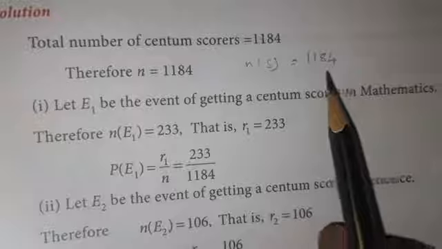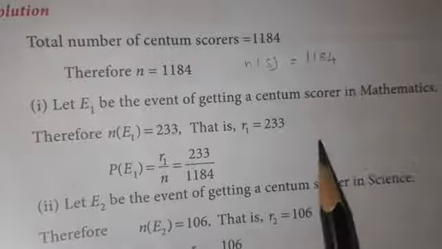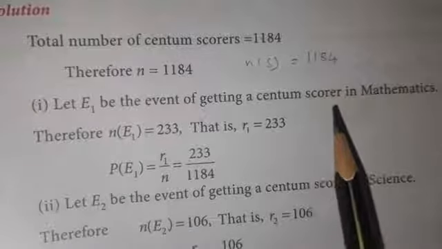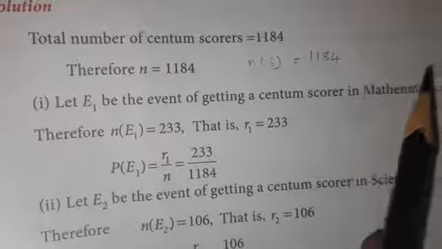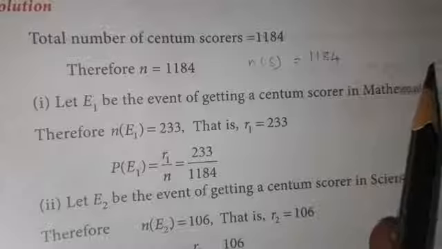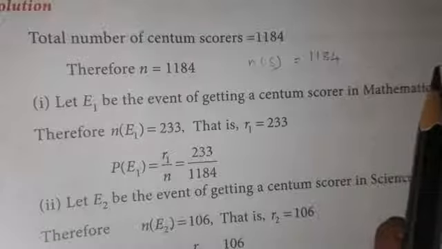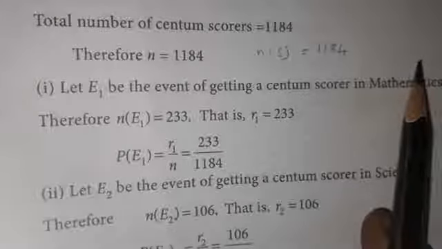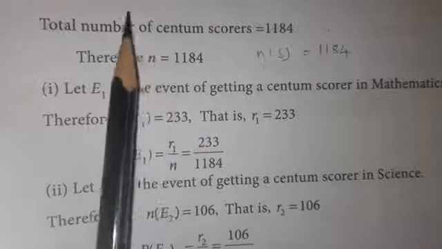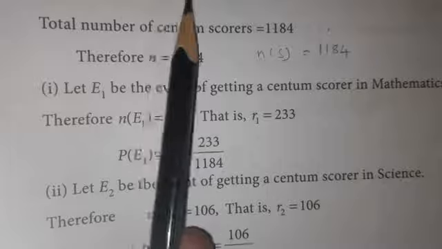This is the total centum scorers. Next they gave us 233 in mathematics, 125 in social science, and 106 in science. Our question is to find the probability of a centum scorer in mathematics.